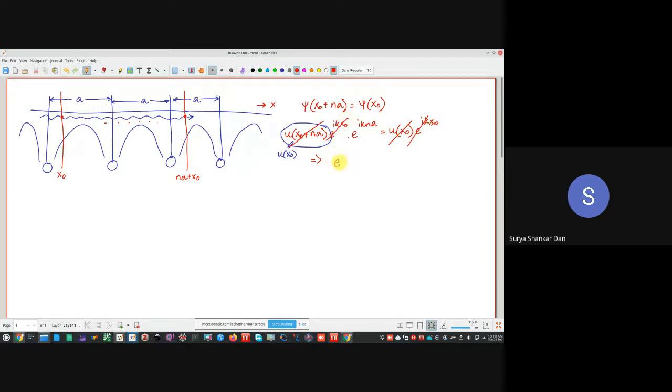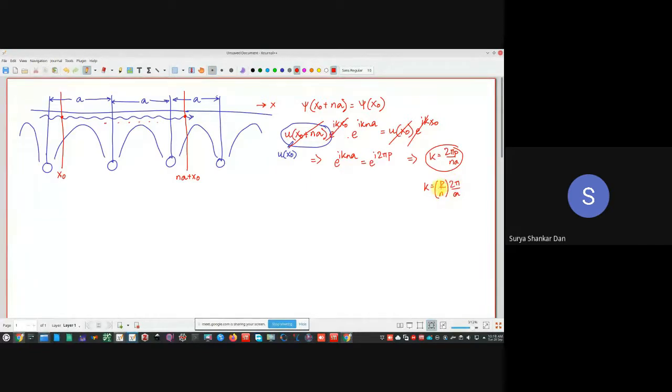So essentially e to the power of ikna is equal to e to the power of i2πp, where p is any integer. What does it imply? That k is equal to 2πp by na. So k is p by n, which is one number, multiplied by 2π by a.